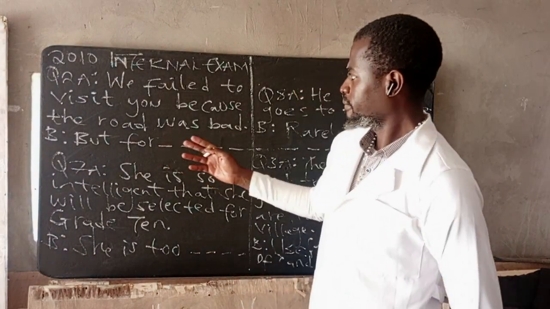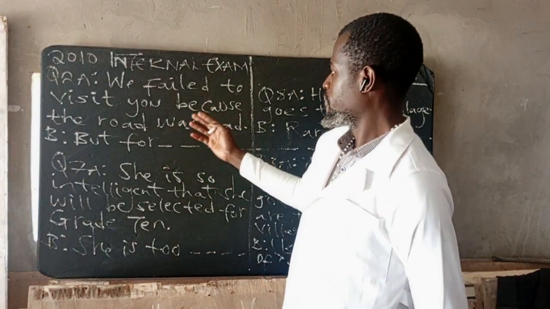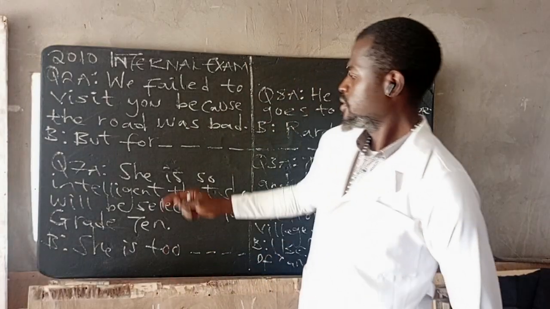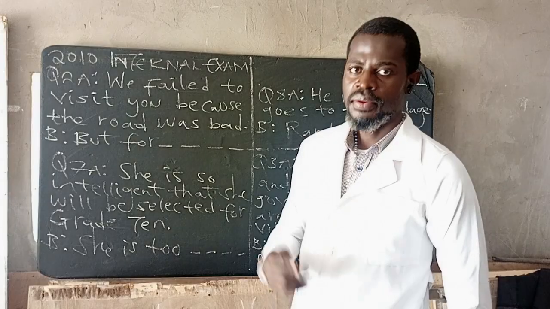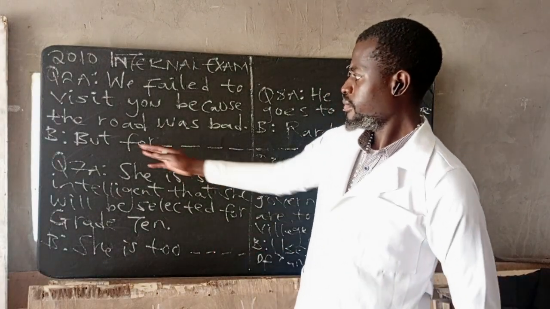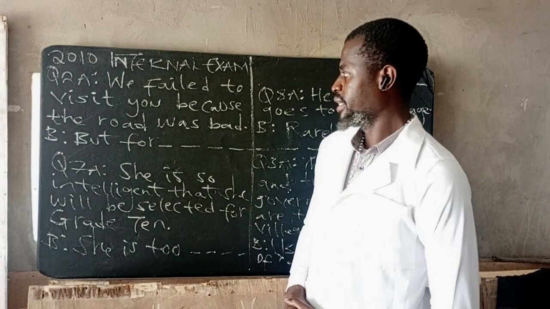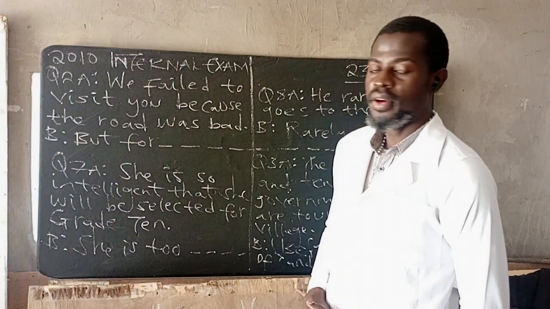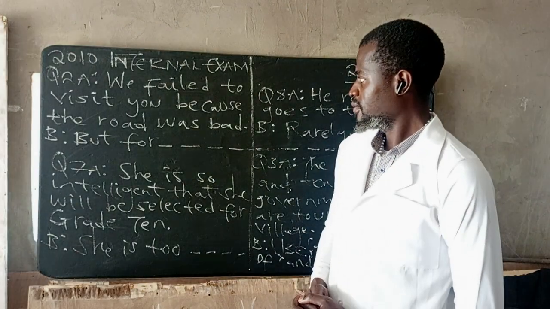So as you can see, we failed to visit you because the road was bad. The condition here is the road was bad. Here we are going to rewrite starting with but for. So how can we transform such a sentence?